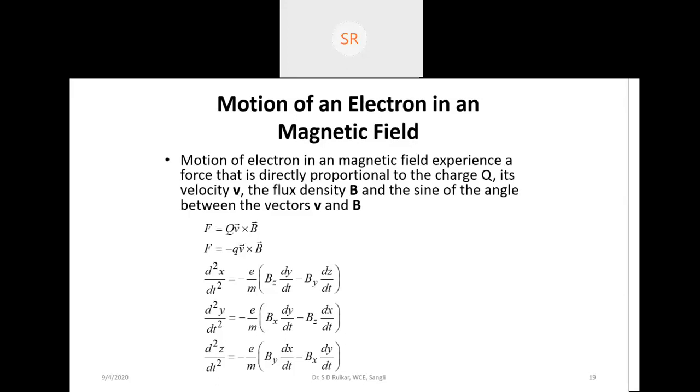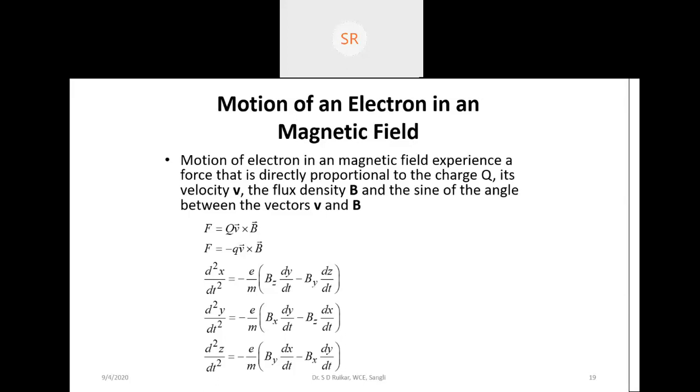So we can say that the force is constant because we have a constant magnetic field. So the force magnitude remains constant, but the force changes its direction, because it depends upon the electron. So it changes the direction of motion of the electron.